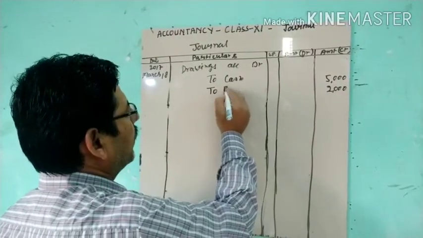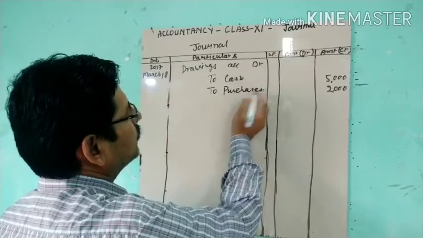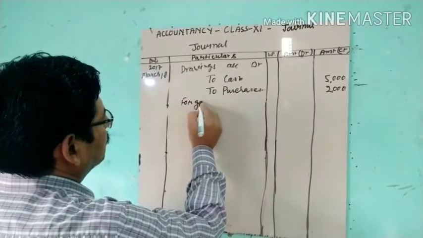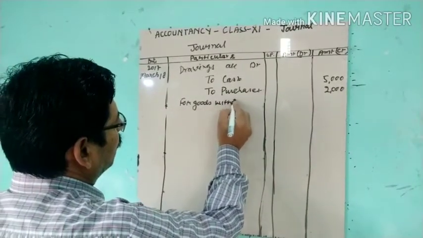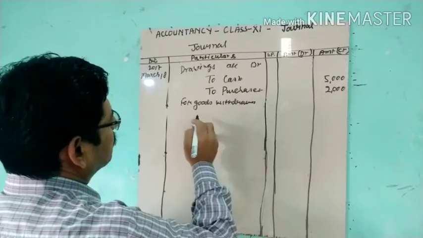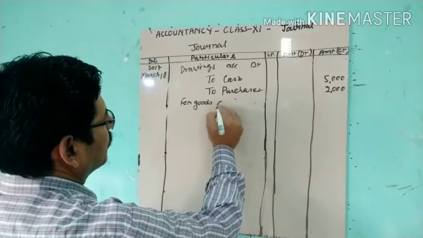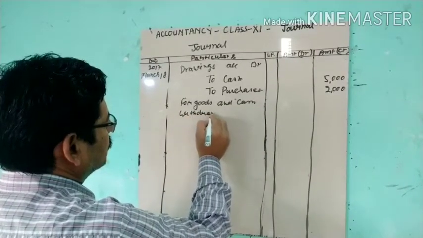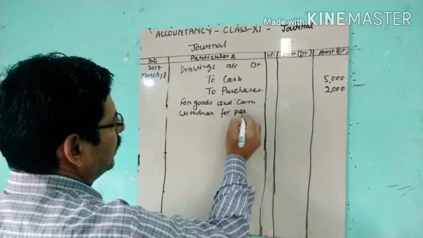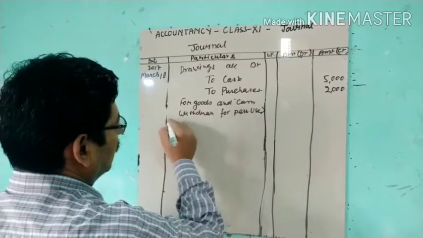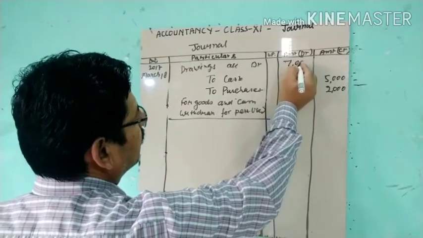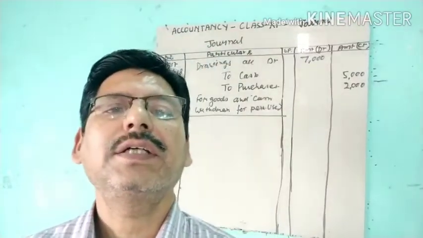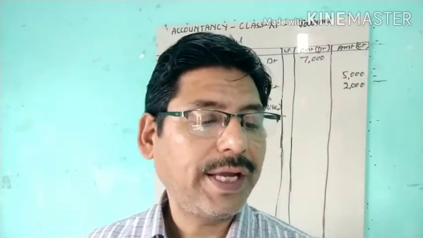To purchases, because purchase has been reduced. This is not a sale. And for goods and cash withdrawn for personal use. Okay, total 7,000 rupees. Okay. Now the next transaction, purchased following items for business.